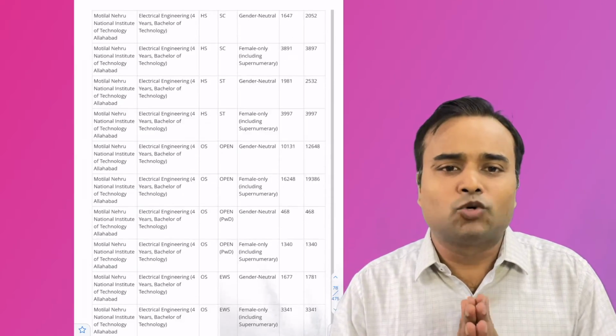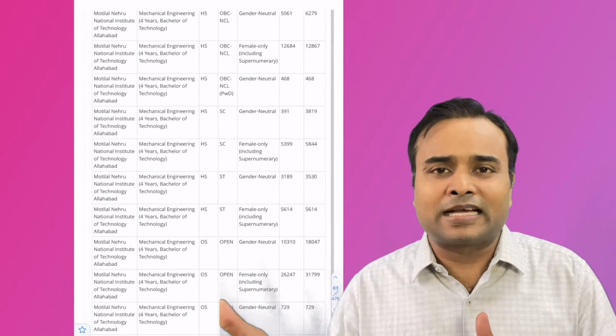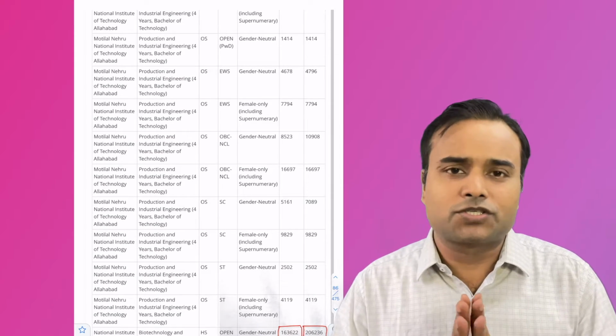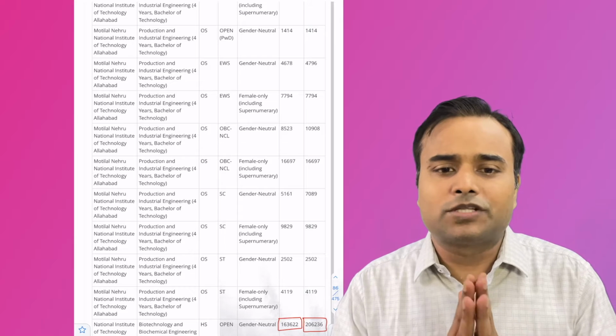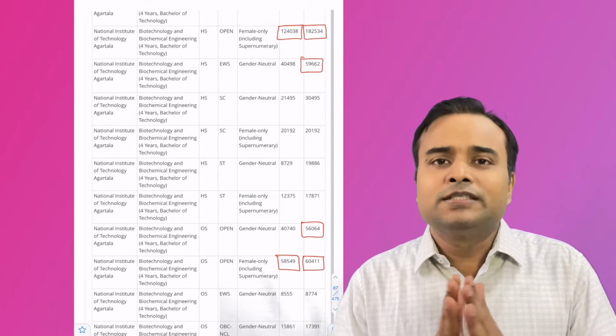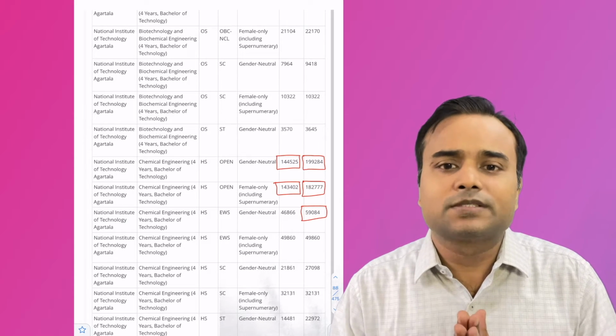NIT Allahabad has no options available in the 50,000 to 9 lakh rank range, because NIT Allahabad is one of the topmost. So let's move to another NIT, Agartala. So many options were available there.